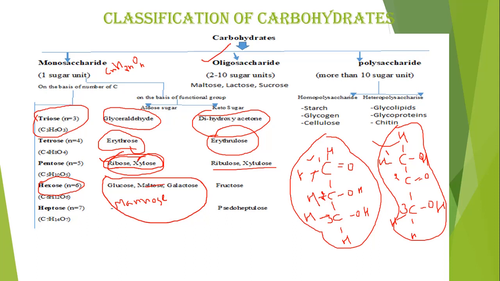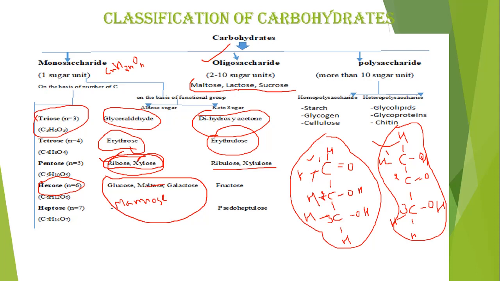Oligosaccharides are made up of 2 to 10 sugar units. If there are 2 sugar units, these are known as disaccharides. If 3, trisaccharides; 4, tetrasaccharides, and so on. Among oligosaccharides, disaccharides are the commonest. I have shown 3 examples of disaccharides: maltose, lactose, and sucrose.